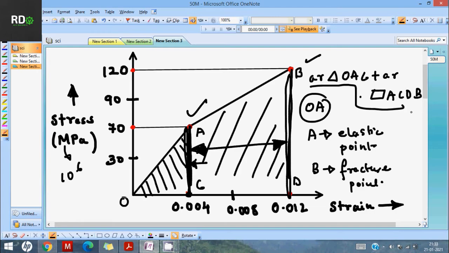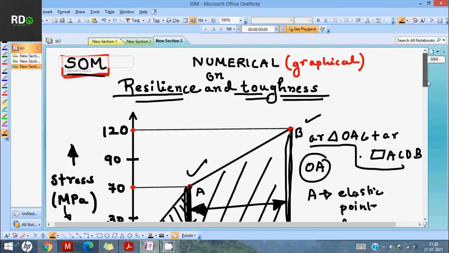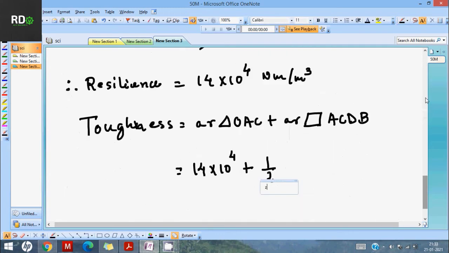So we have to go this way. Let me clear this so that there is no confusion with the diagram. So it is half into (AC plus BD) into CD.